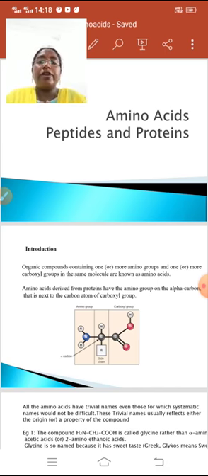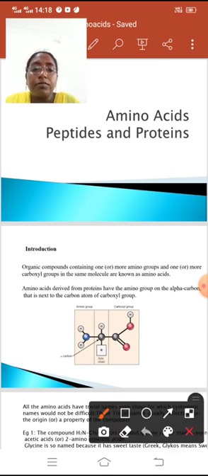Let's see the topic of amino acids, peptides, and proteins. Introduction. An organic compound which contains one or more amino groups and one or more carboxyl groups in the same molecule is called an amino acid. Amino acids derived from proteins have the amino group on the alpha carbon that is next to the carbon atom of the carboxyl group.